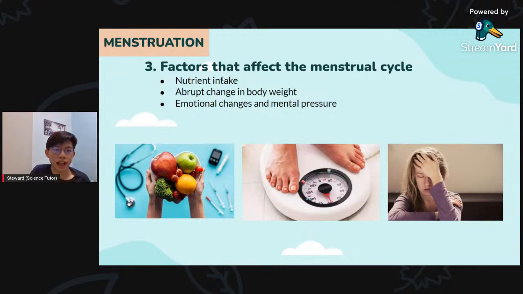The third thing is, what are the factors that affect the menstrual cycle? The first is nutrient intake, like what you eat, whether chocolate, milk, or fresh fruits. Second, abrupt change in body weight. And third, emotional change and mental pressure. So this is how you can affect your menstrual cycle. So keep your body healthy, eat nutritious food, and keep your mental health at an optimum level.